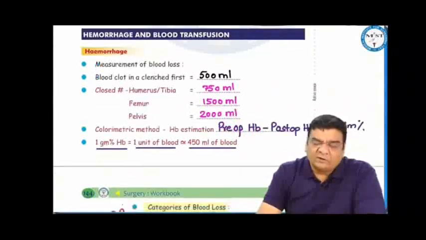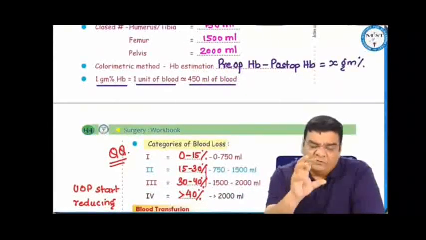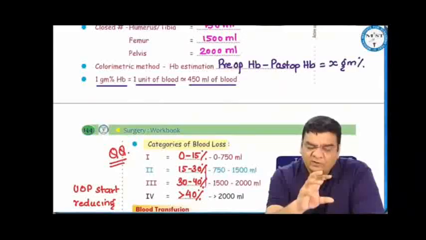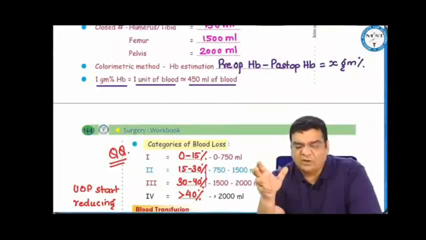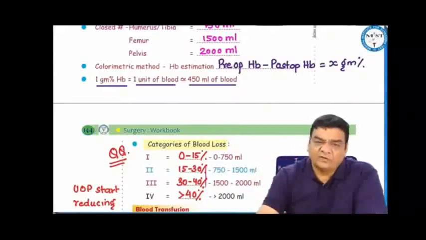Another method to calculate the blood loss is the colorimetric method, which is a hemoglobin estimation. Before the trauma or before the operation, that is the pre-op hemoglobin, we subtract the post-op or post-trauma hemoglobin from that, and whatever is the difference, that is X grams. 1 gram is taken as 1 unit of blood, that is 450 ml of blood.